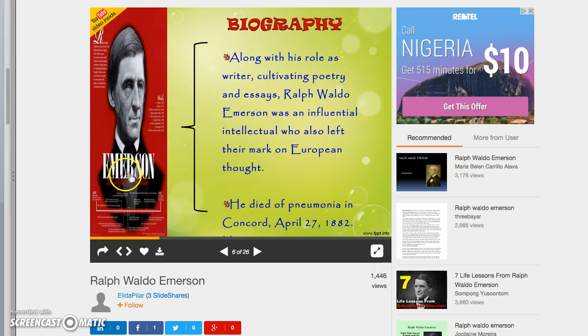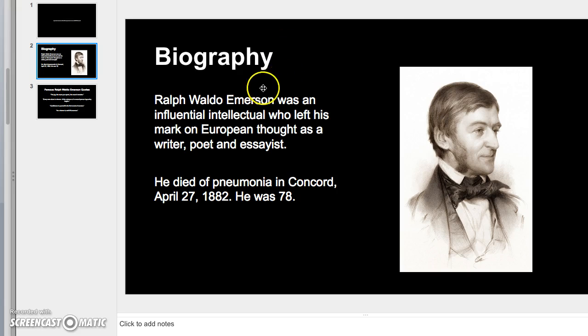I also didn't like the graphic that was chosen because there's a lot going on within the graphic and it can be distracting. Maybe the person should have put that graphic on a separate page and made it a little bit bigger. So my solution was to create a simple slide,